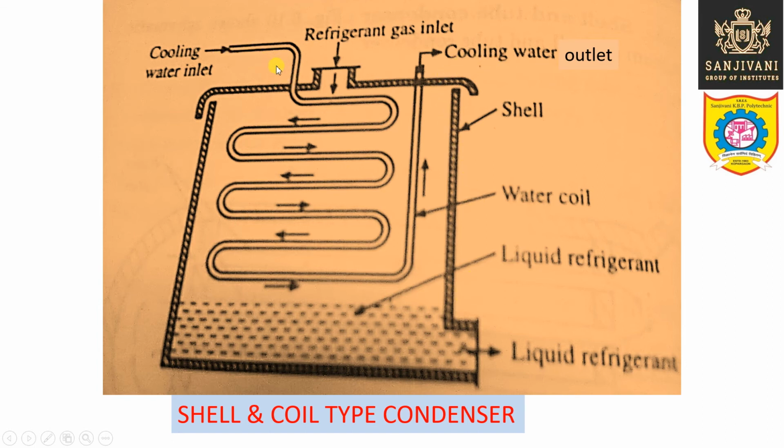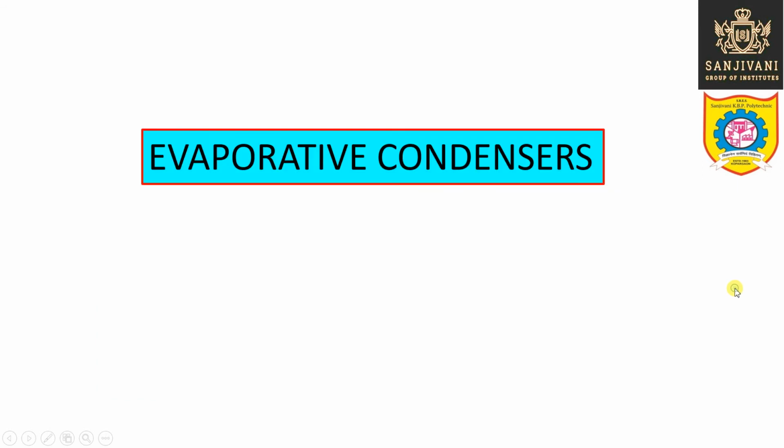So this is the inlet for the cooling water, this is the outlet for the cooling water, and this cooling water is flowing through the long coil. As it flows through the long coil, it absorbs the heat from the refrigerant vapor, and the refrigerant vapor gets cooled and condensed into liquid, and this liquid refrigerant leaves this particular condenser from the bottom.